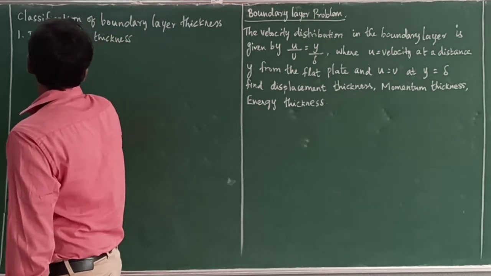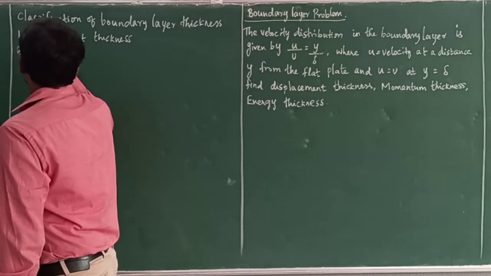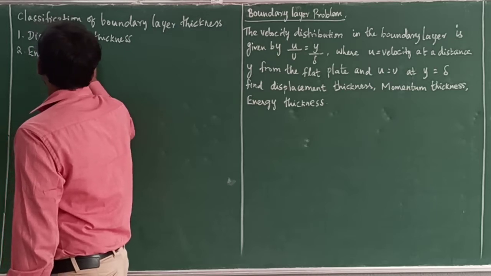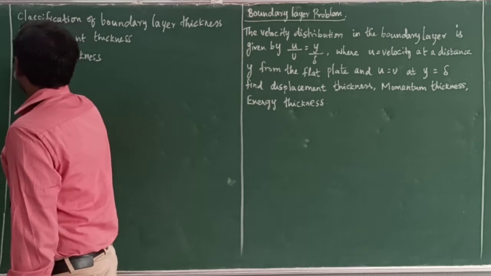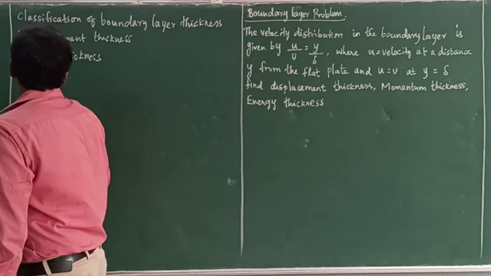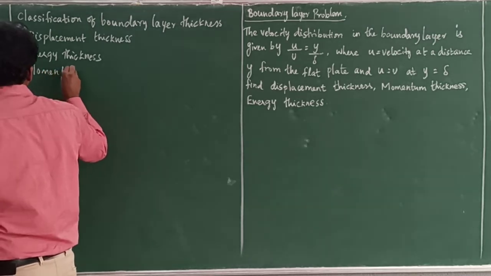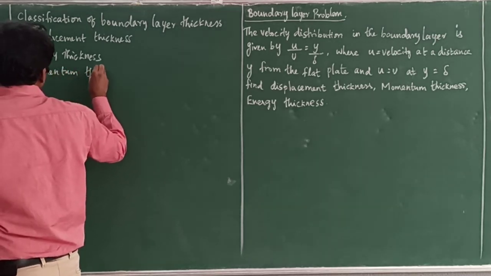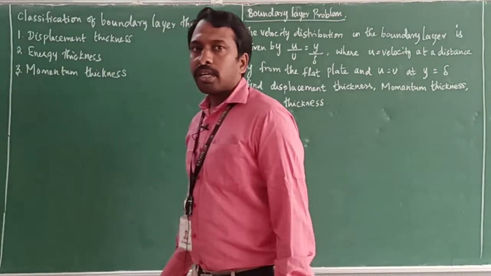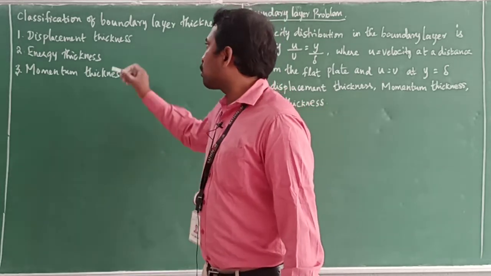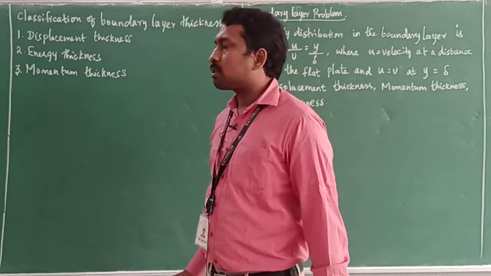Second one is energy thickness. And momentum thickness. So, the boundary layer thickness can be classified into three terms: displacement thickness, energy thickness and momentum thickness.